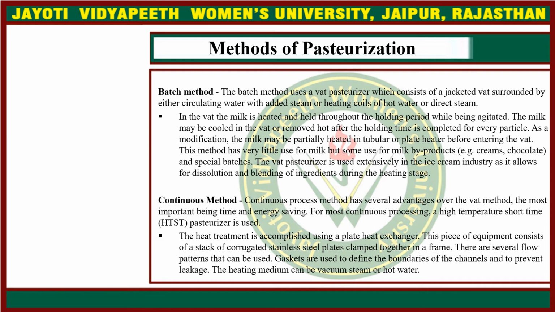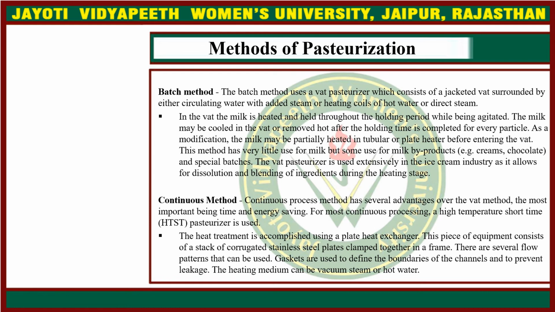As a modification, the milk may be partially heated in a tubular or plate heater before entering the vat. This method has very little use for milk but some use for milk byproducts, for example creams and chocolate, for dissolution and blending of ingredients during the heating stage.